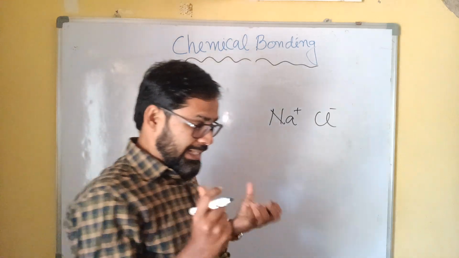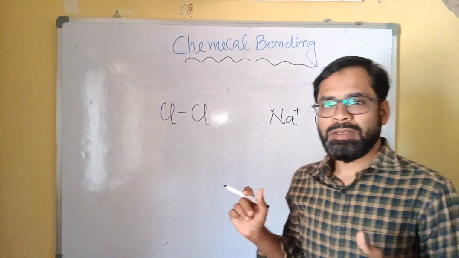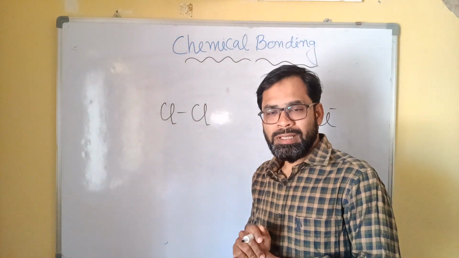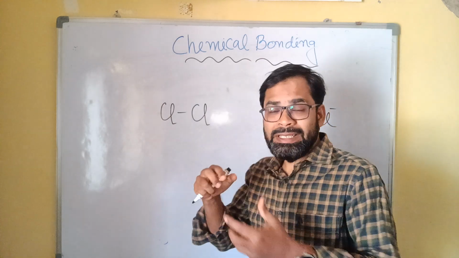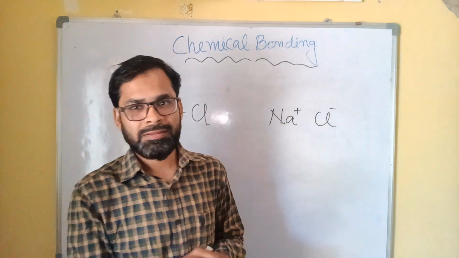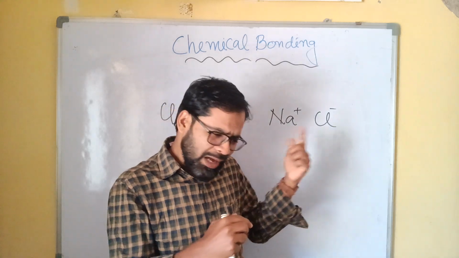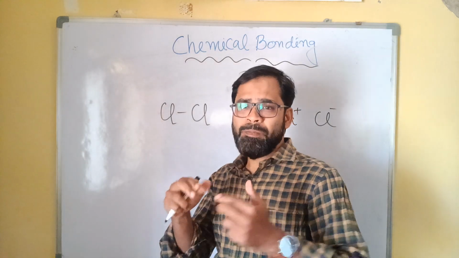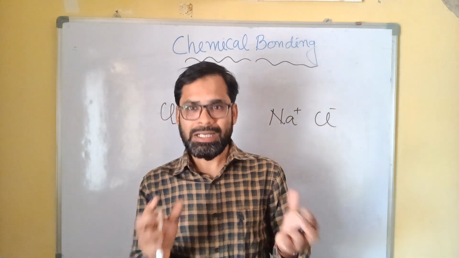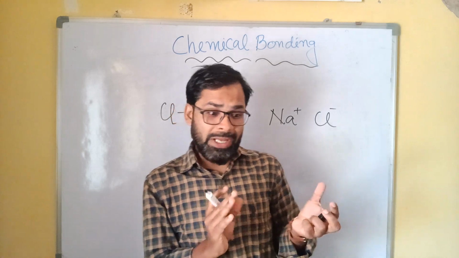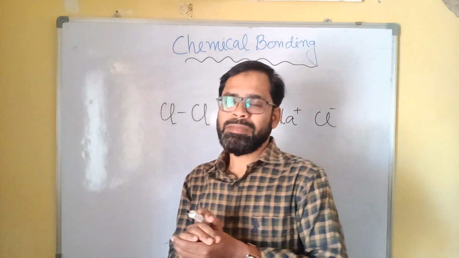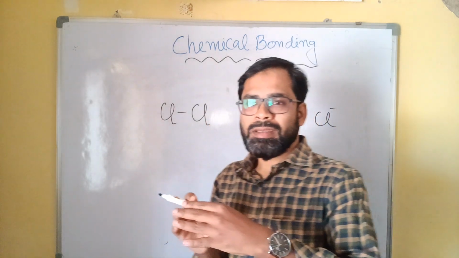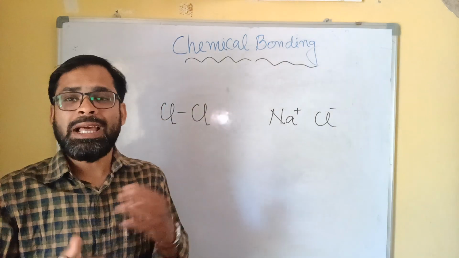So what exactly is chemical bonding? Chemical bonding refers to the force of attraction that holds atoms together in a stable arrangement. In other words, we can say chemical bonding is the combination of various types of elements or atoms where each and every atom or element can exist in a stable arrangement.